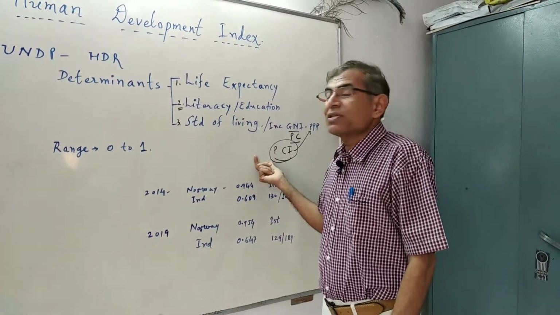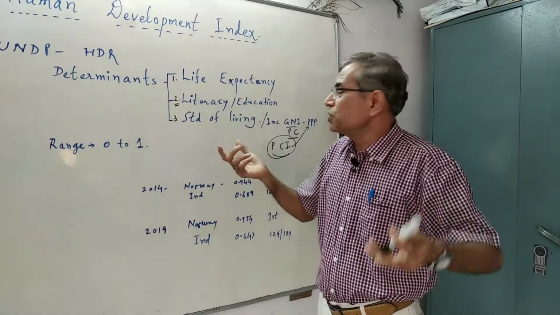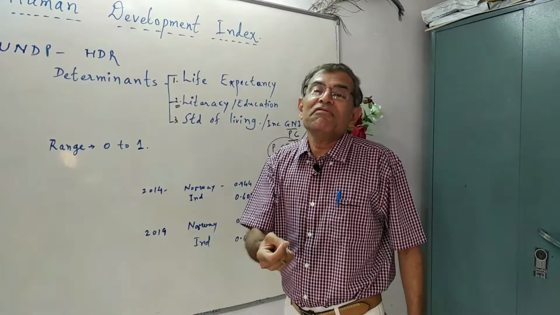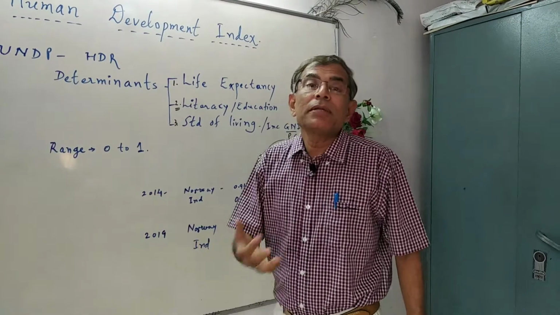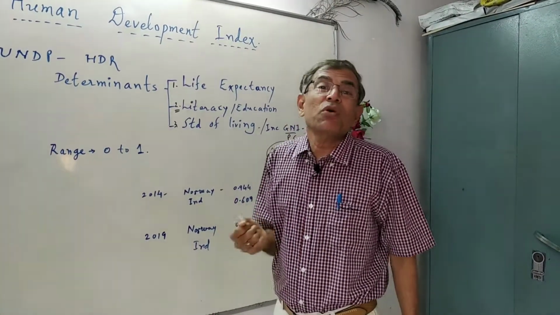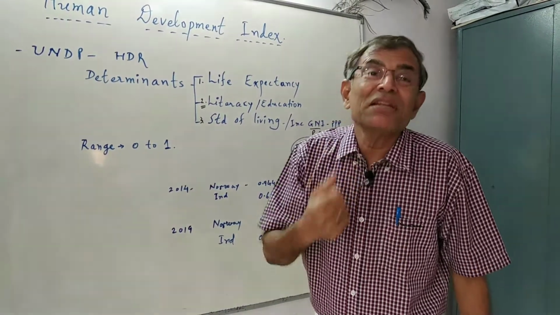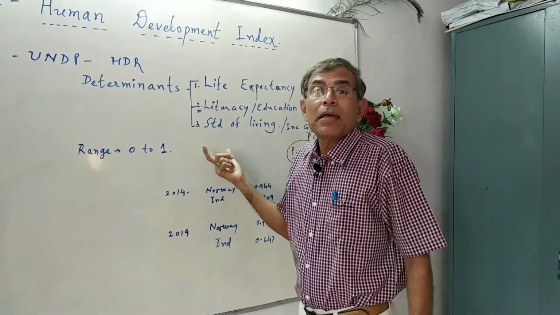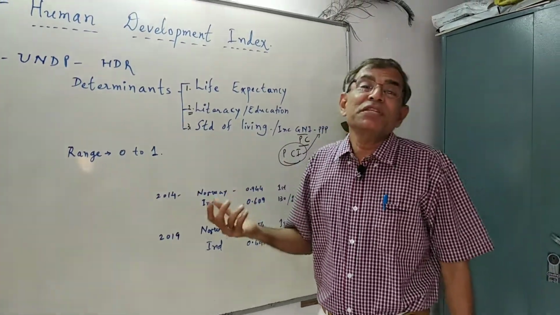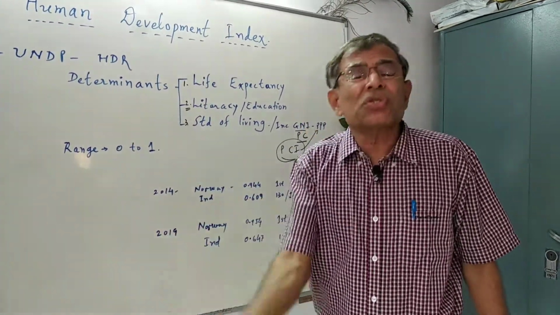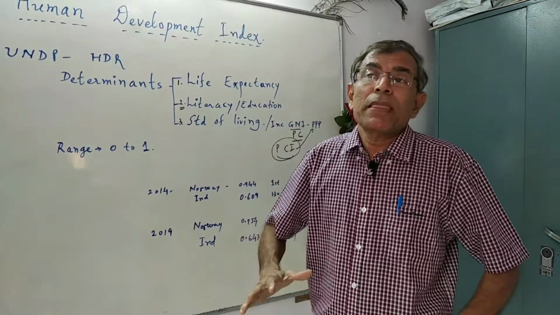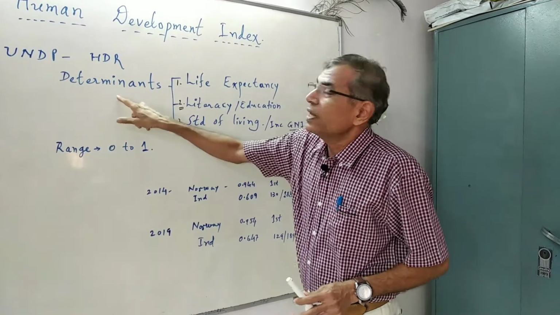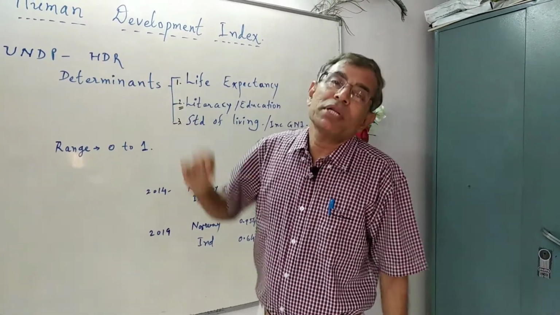The more the per head income, the better the standard of living, because a person with higher per capita income on an average can avail basic and essential facilities in life that enrich human life. For example, availability of pure drinking water, availability of health and medical facilities, availability of sanitation facilities, right? Availability of education facilities, and such other host of facilities which enrich human life, which makes standard of living better, are included as a third dimension or determinant of human development.